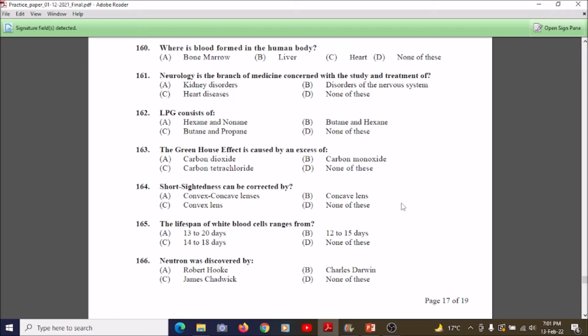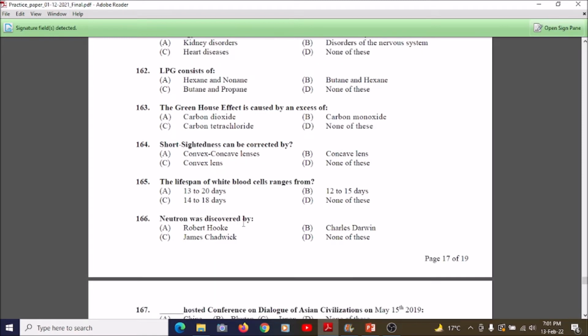So students, now we're going towards question number 165. The lifespan of our white blood cells ranges from: A, 13 to 20 days; B, 20 to 15 days; C, 14 to 18 days; D, none of these. So its correct answer is A, 13 to 20 days. We have to memorize it. So students, memorize it for your betterment.